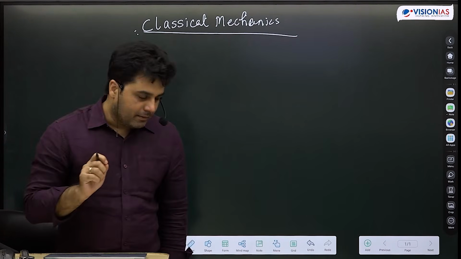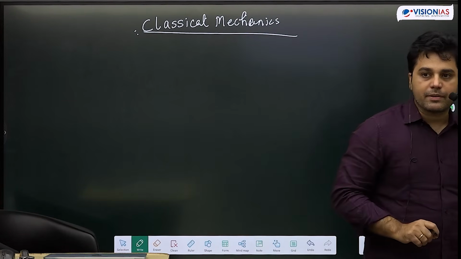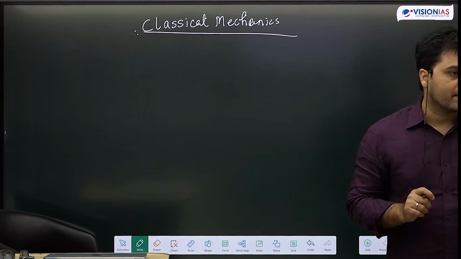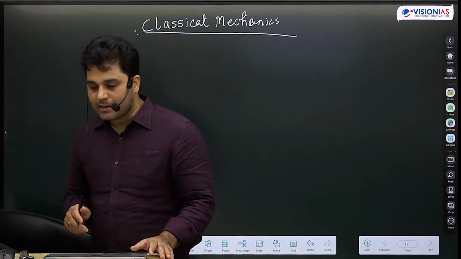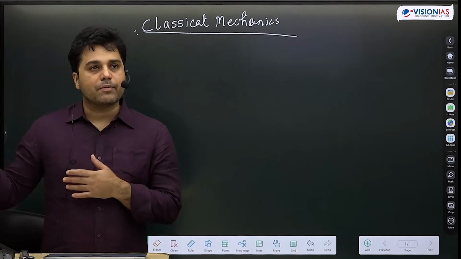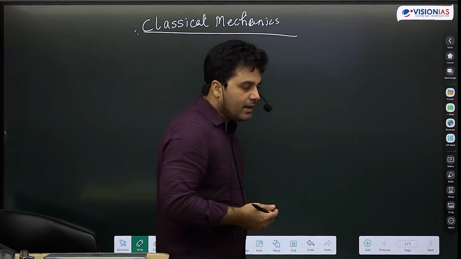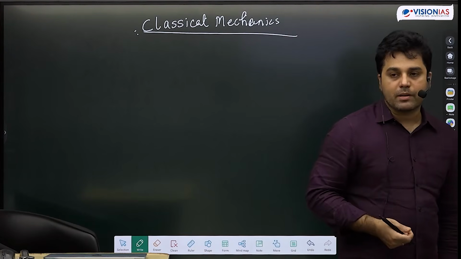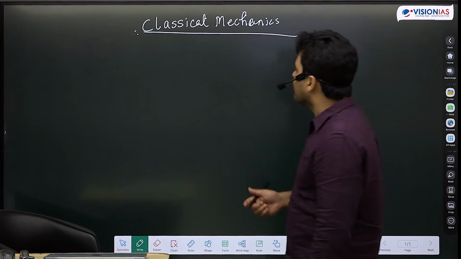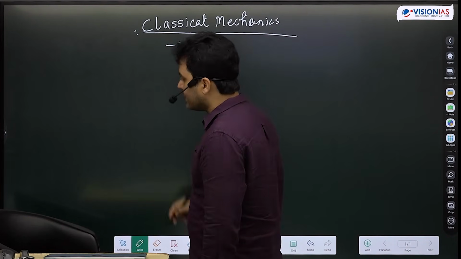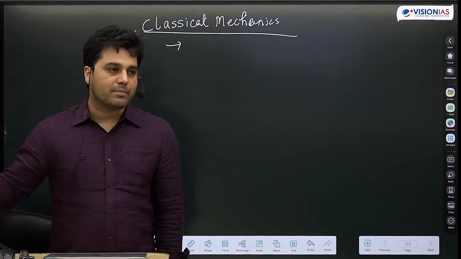I think a very simple definition can be that all the branches of physics where we do not have to deal with quantum uncertainties. So rather than having a definition separately for classical mechanics, I will define this with the help of quantum mechanics. I'm of course going to discuss quantum mechanics in much more detail, and I will tell you the meaning of the word quantum uncertainty, that fundamentally what does it mean. We'll have a detailed discussion about it. But in one line, if I have to say classical mechanics, it is all branches of physics where we do not have to deal with quantum uncertainty.